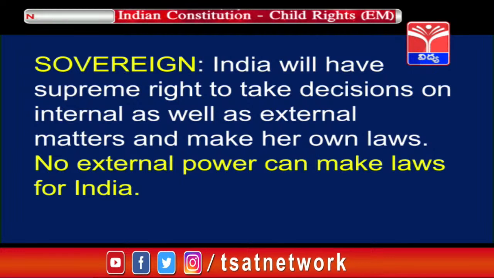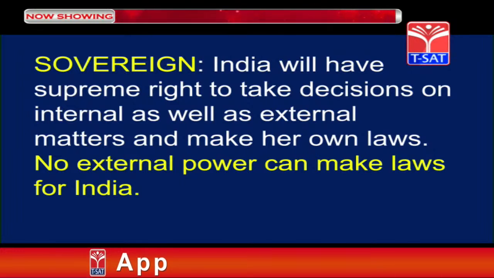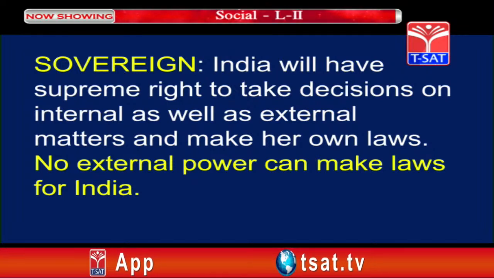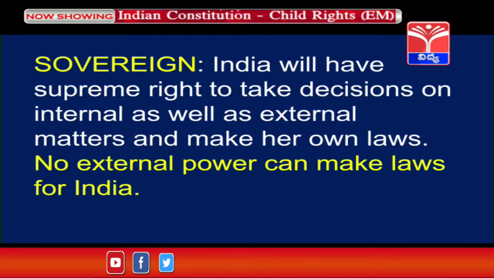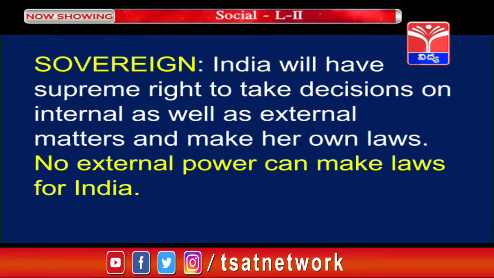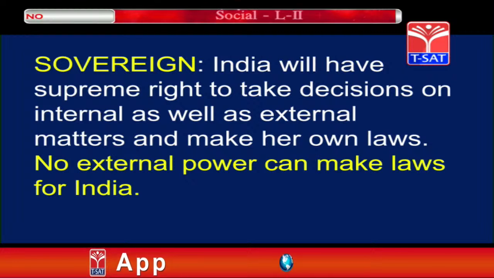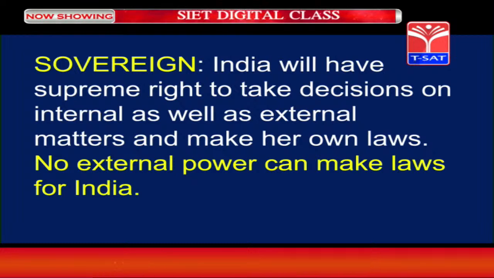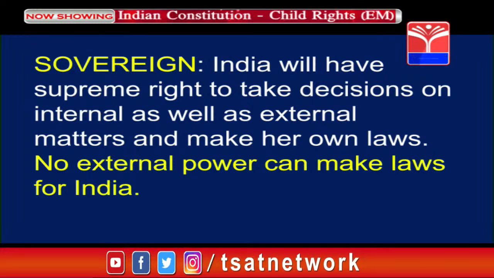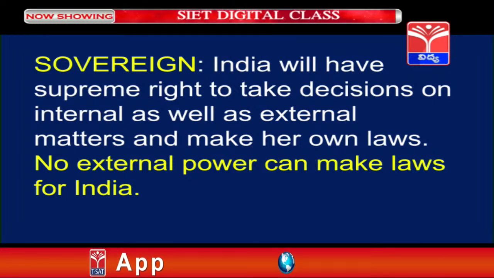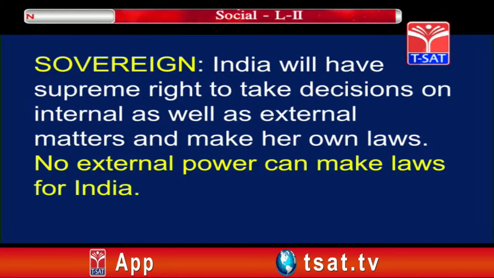Now let us see the meaning of sovereign. India will have the supreme right to take decisions on internal as well as external matters and make her own laws. Sovereign means we will not accept any country's domination, whether in an internal matter or an external matter of the country. We will prepare our own laws. No external power can make laws for India. Before independence, the British made the laws for India, but now, after independence and according to our Constitution, that is not so.